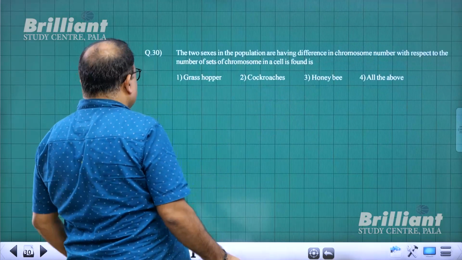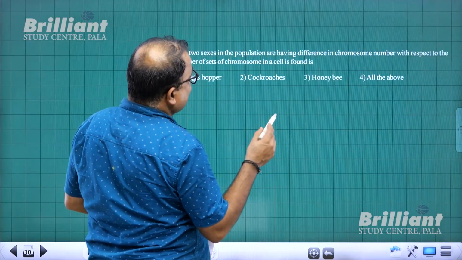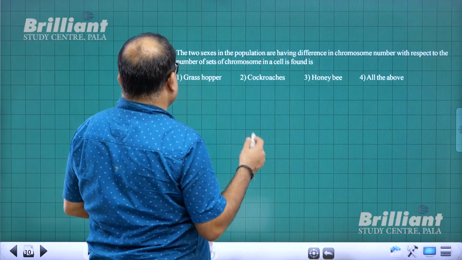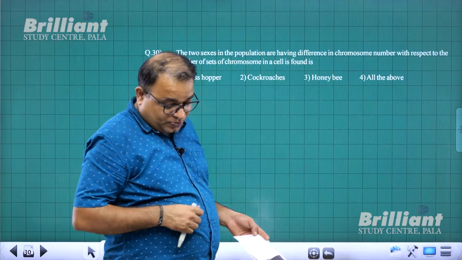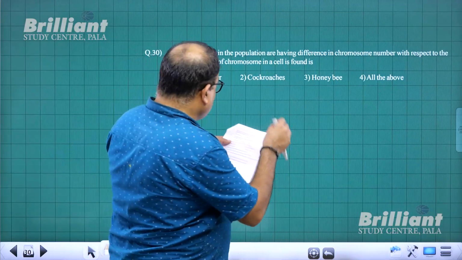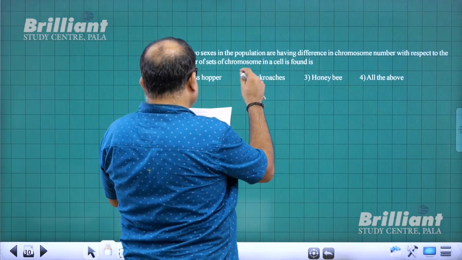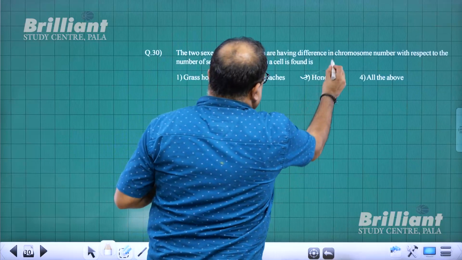With that, I come to question number 30. The 2 sexes in the population are having difference in chromosome number. Which respective number of sets of chromosome in a cell is found? So that is the question. The 2 sexes in the population are having difference in chromosome number of sets. Means honeybee.